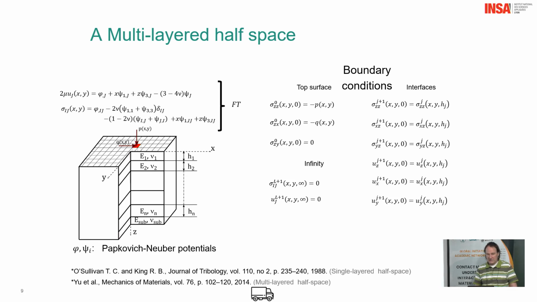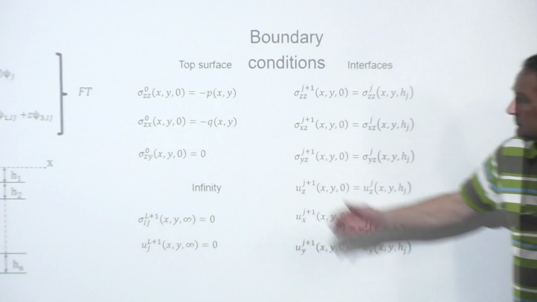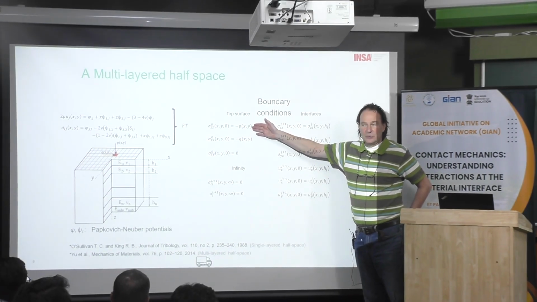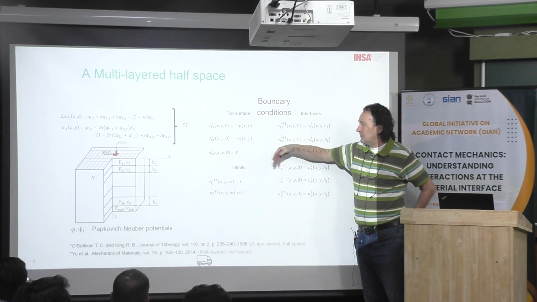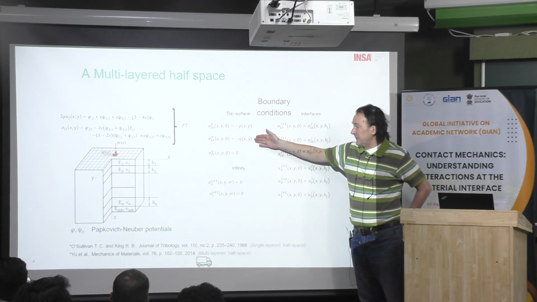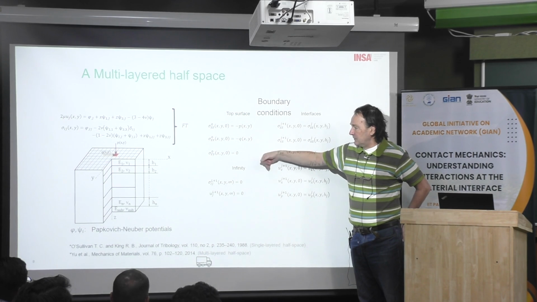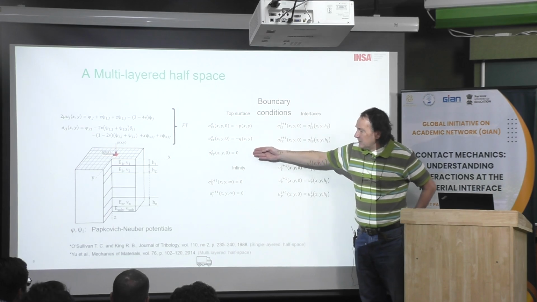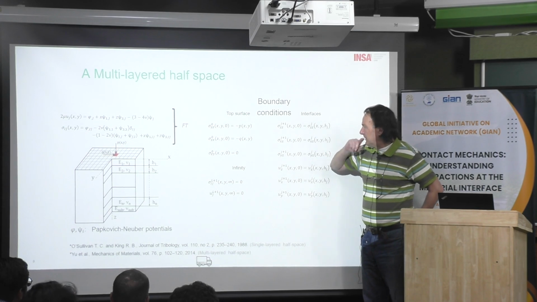In fact, there are many things in the literature, and you just have to assemble an idea from different authors. This is what we did. Now there are some conditions: at the surface you have a pressure distribution. You can remark that the pressure is equal to the normal stress, sigma zz, with a sign plus or minus depending on the direction you are dealing with. There is some shear stress at the surface, and this one is equal to 0.